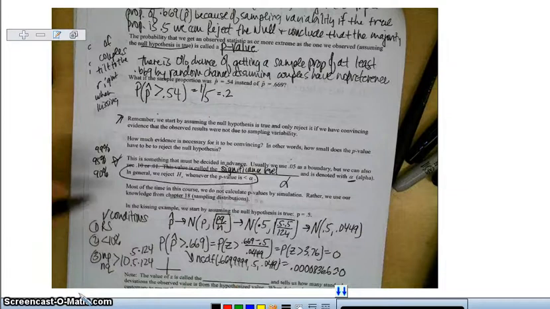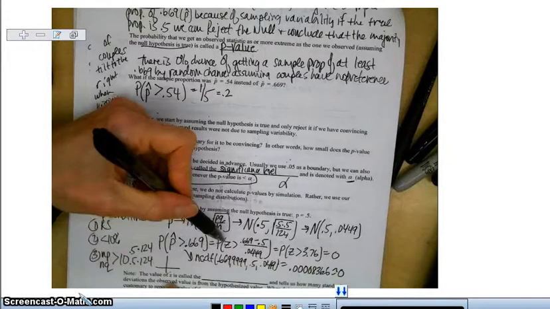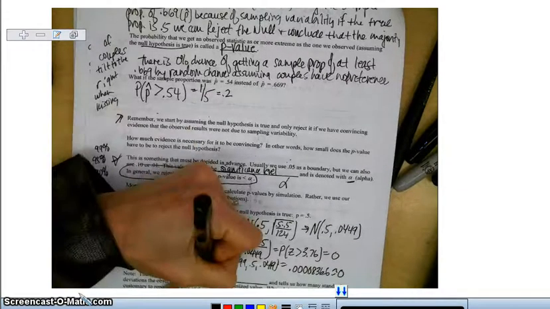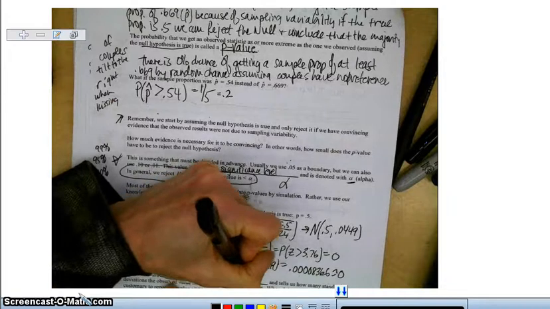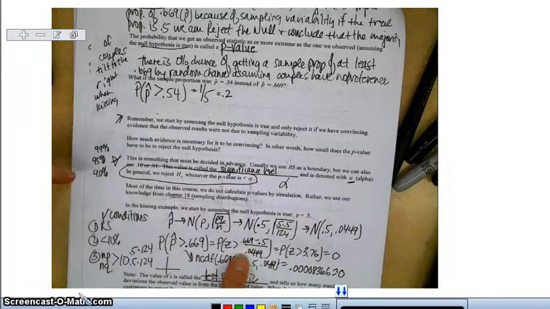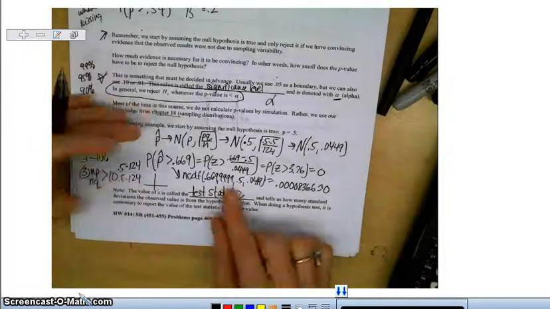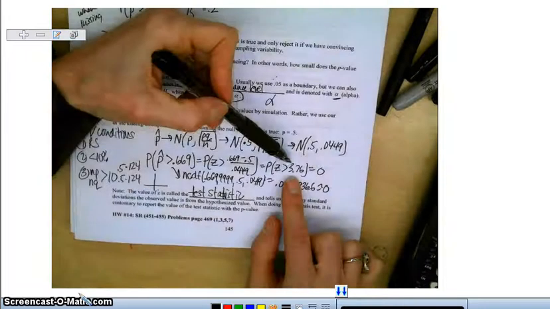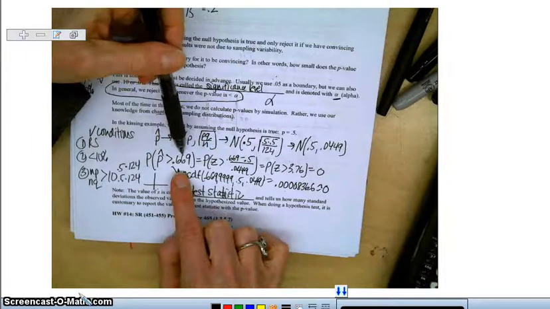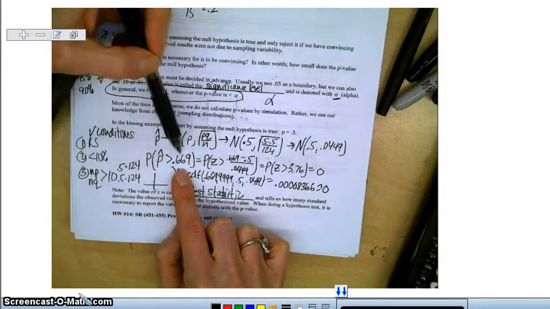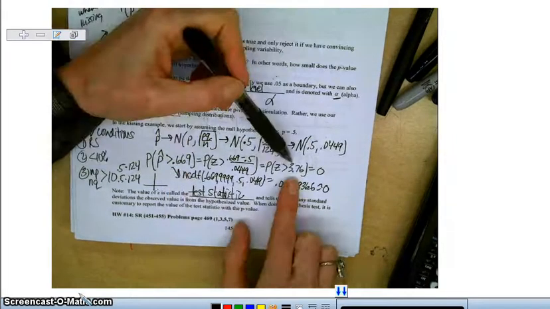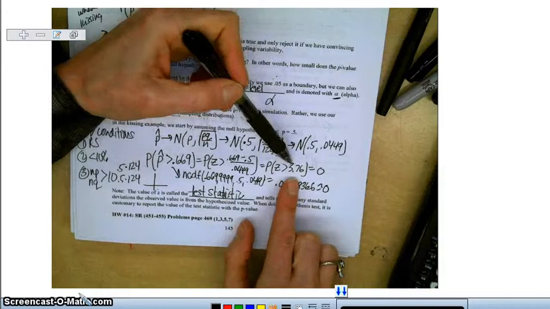Note the value of z is called the test statistic. It's probably a good idea to start using the z-scores again, simply because you can actually see that this value of our sample, based on this normal model, is almost 4 standard deviations above the mean.